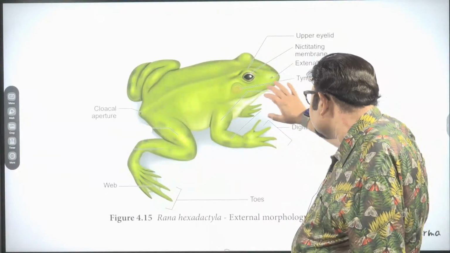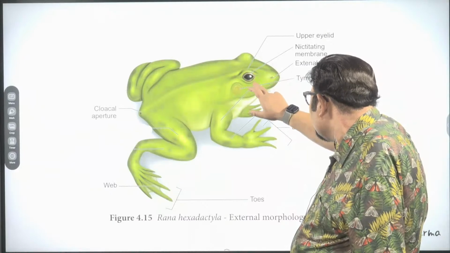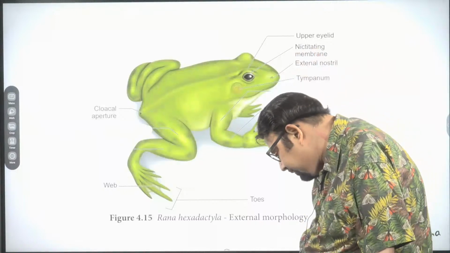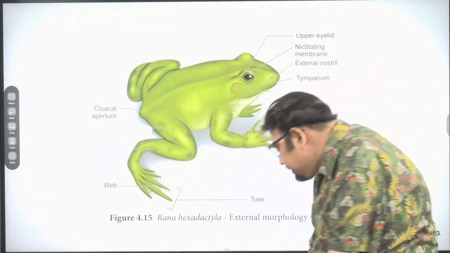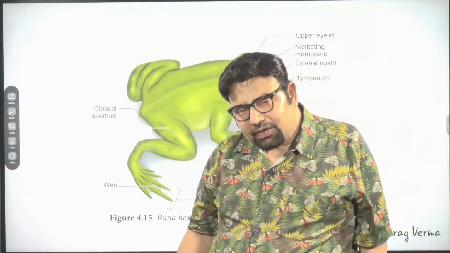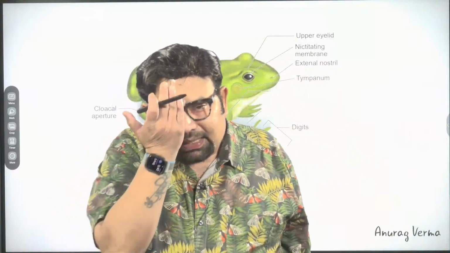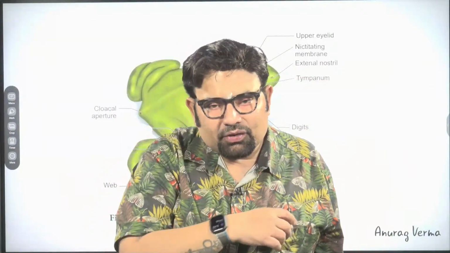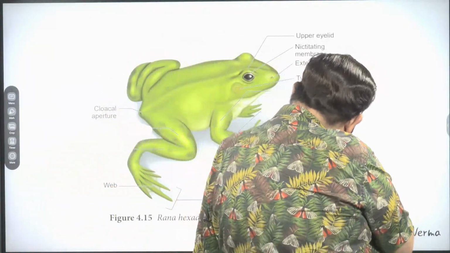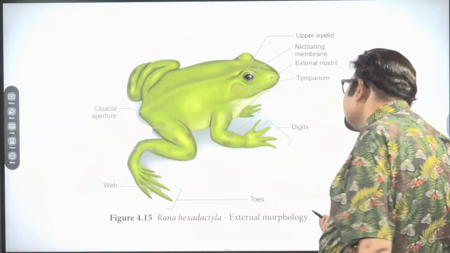Also, you see one thing, that there are eyelids, and also one transparent eyelid, which is called the nictitating membrane. It can also be called the third eyelid or the transparent eyelid. Whenever this animal goes in water, the nictitating membrane covers the eye. The function is protection, just protection. The nictitating membrane protects the eyes when this animal is in water.